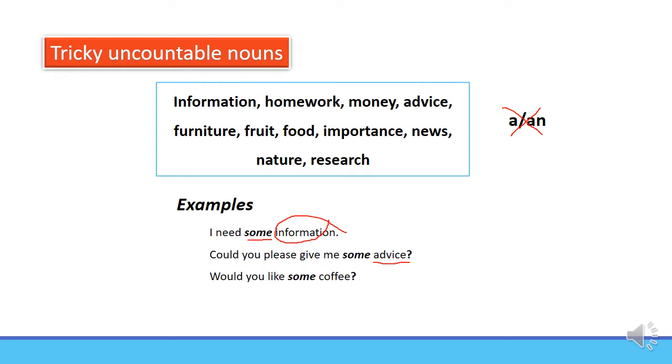Would you like some coffee? Coffee, it's a liquid and it's uncountable. So you cannot use a or an with liquid.